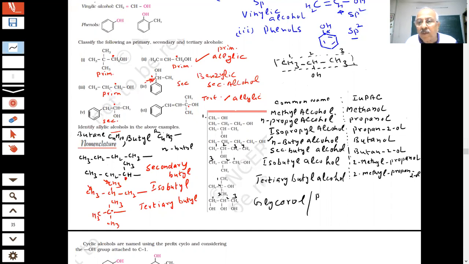So what do you call it? This is propane, students. And how do we write? One, two, three. How many OH groups? Three. Triol. This is the IUPAC name of this. All right, students, you have noted down this.